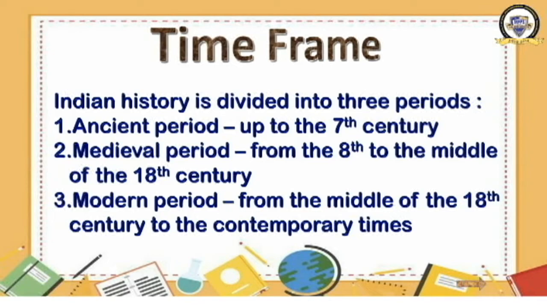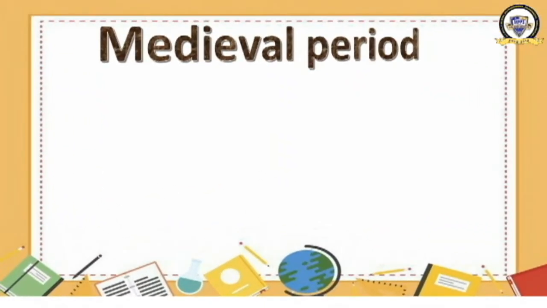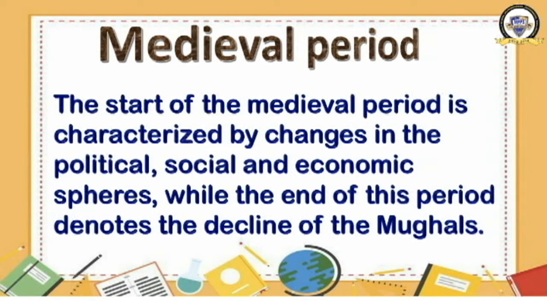Okay. Now we are moving to learn about the medieval period. The start of the medieval period is characterized by changes in the political, social and economic spheres, while the end of this period denotes the decline of the Mughals. Medieval period starts in the 8th century and ends in the middle of the 18th century, and the beginning of this period has certain features. What are the features? Changes in the political, social and economic spheres, the changes which took place in the political field, social field and economic field.